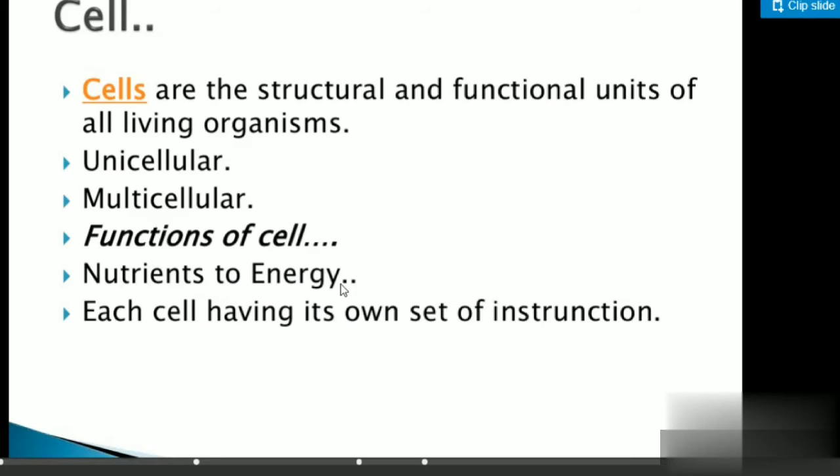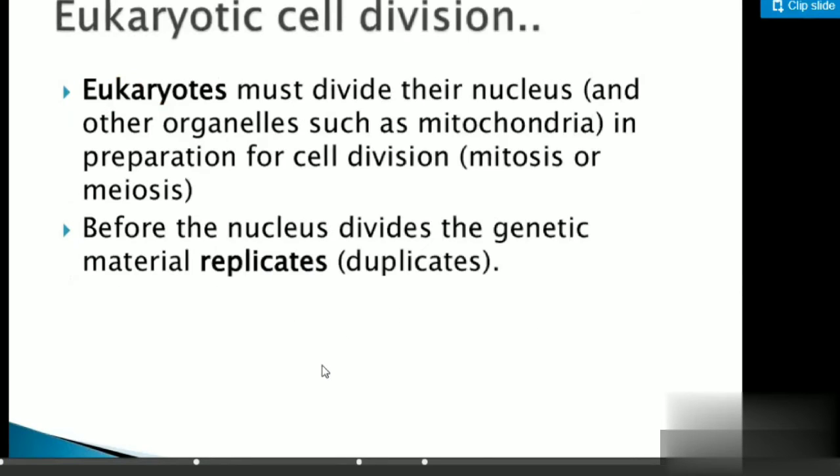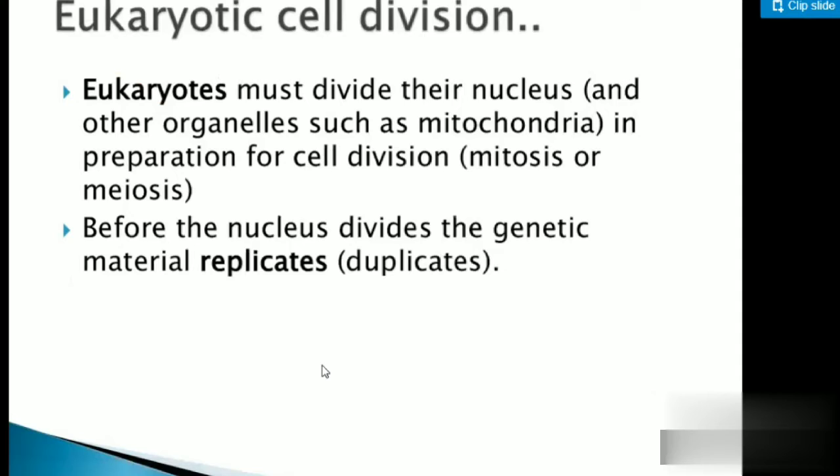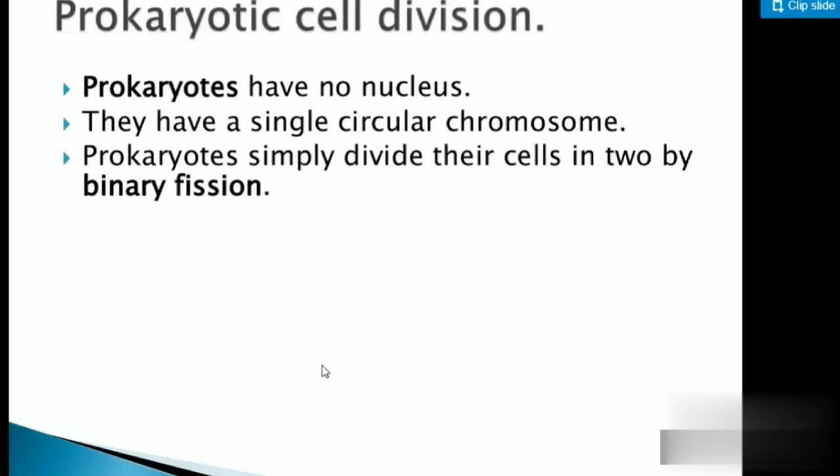Now next, we are going to see what is the difference between cell division in eukaryotic and prokaryotic cells. In eukaryotic cells, the nucleus and everything start duplicating, or they are well developed for the preparation of cell division. Before the nucleus divides, the genetic material should be replicated. Whereas in prokaryotic cells, there is no nuclear membrane as such. They have a circular chromosome, and prokaryotes simply divide by binary fission, students.